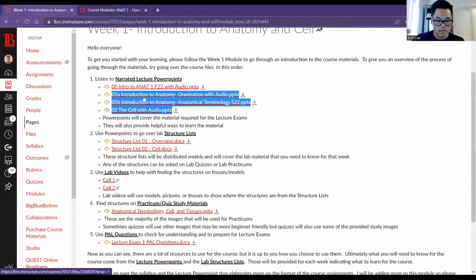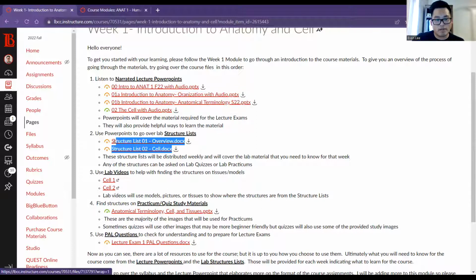But the main part about the meeting on Friday is that I will be going over the structure lists. So I am not going to necessarily do long lectures. That is the asynchronous part, which allows you to use your time however you'd like to go through the material. But I will be going over the lab material on Fridays, meaning that the main focus of Friday is to make sure that you can identify everything, which is going to be very important for the quiz, which will be at the end of the week.